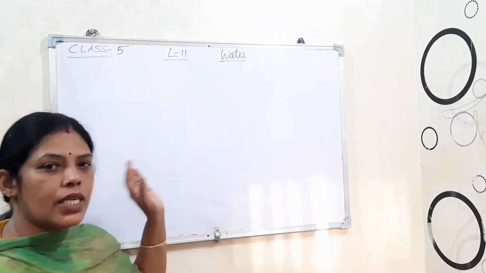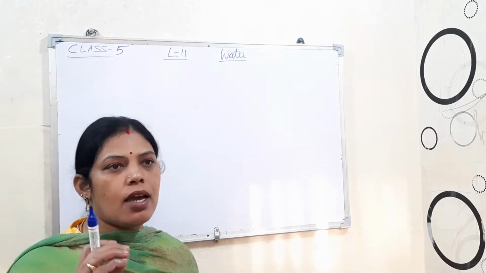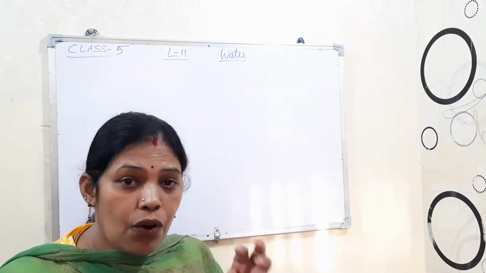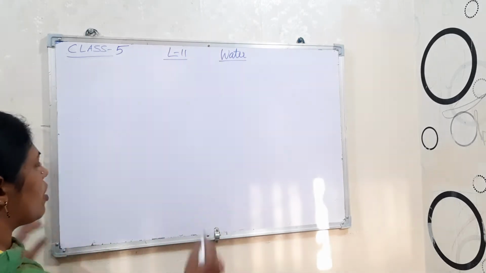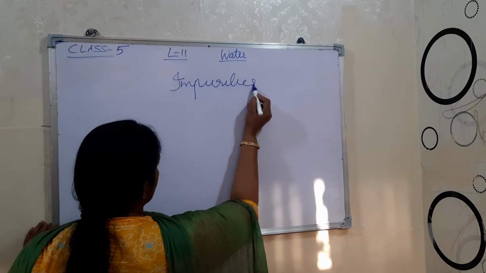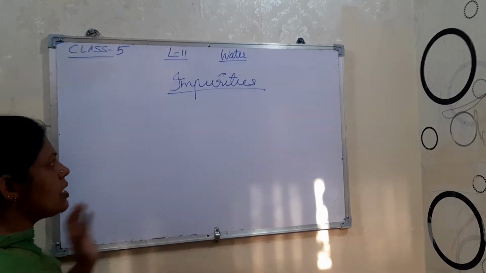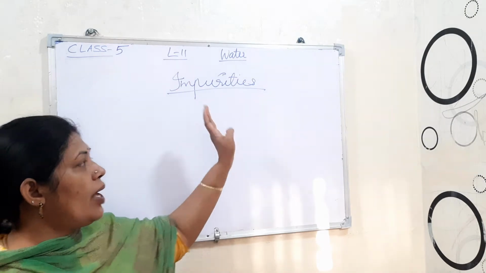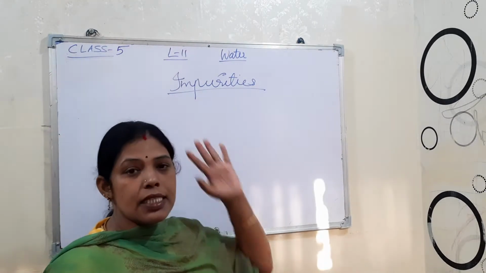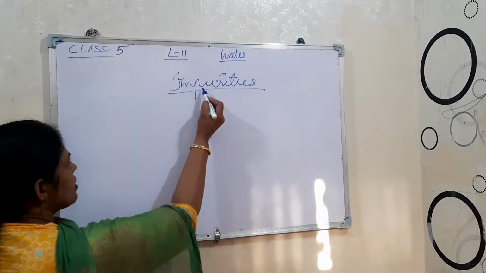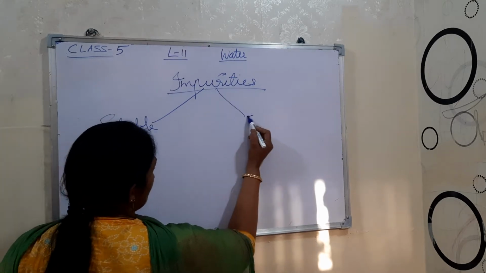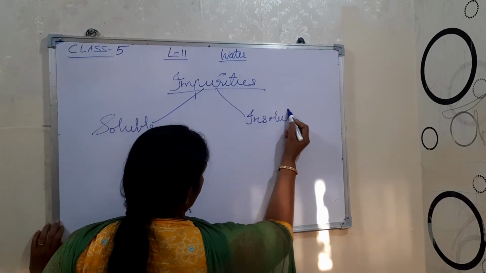Okay, now you see in that water some things are there that will make it unfit for drinking, unfit for using. Those things are known as water impurities. What is impurity? Impurities are the substances which make the water unfit for use. Now see, these impurities are of two types: one is soluble impurities and another one is insoluble impurities.